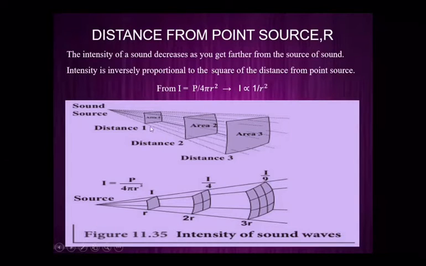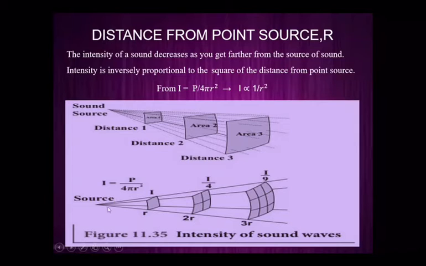In area 1, the distance from the sound source is small, so the intensity of sound is big in area 1. While in area 3, the distance to the sound source is larger than distance 1 and distance 2, so the intensity of sound is lower in area 3.